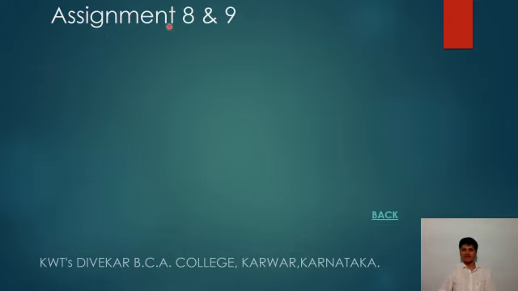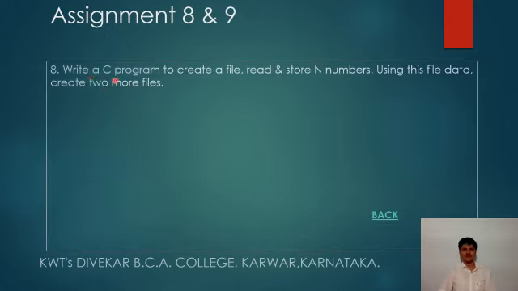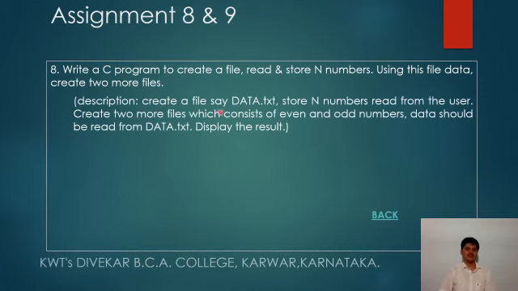Assignment number 8 and 9. Assignment 8: write a C program to create a file, read and store n numbers. Using this file data, create 2 more files. The description of the file to create is a data.txt file. Here you have to create a file which has got n data.